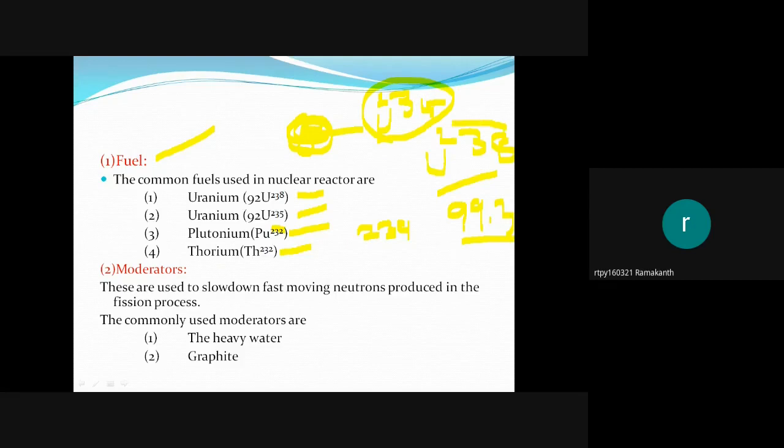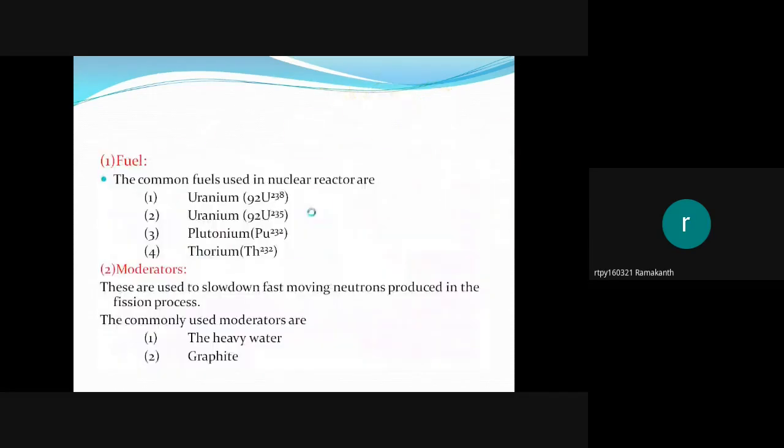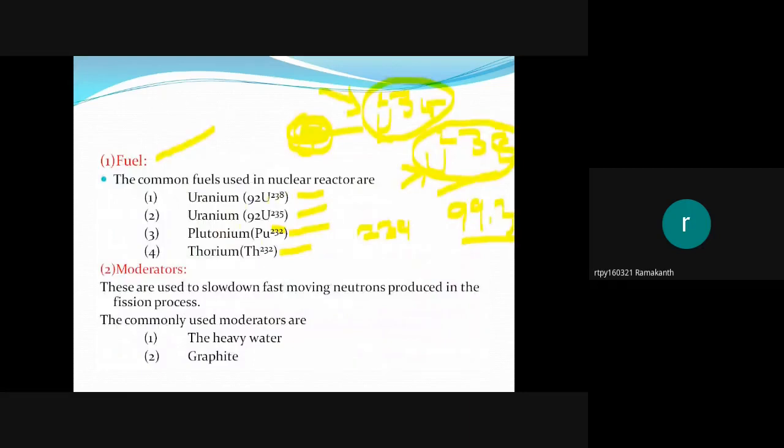But it cannot fission with fast neutrons. Uranium-238 fissions with fast neutrons. Uranium-235 fissions with slow neutrons. That is the difference. Uranium-235, uranium-238, plutonium, and thorium are the commonly used radioactive materials to generate electricity.